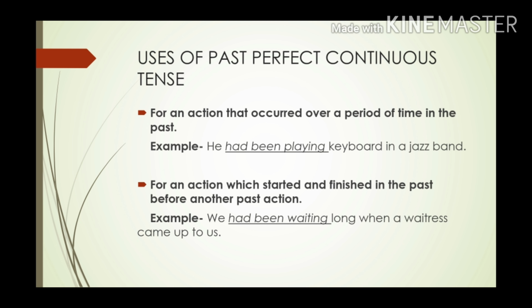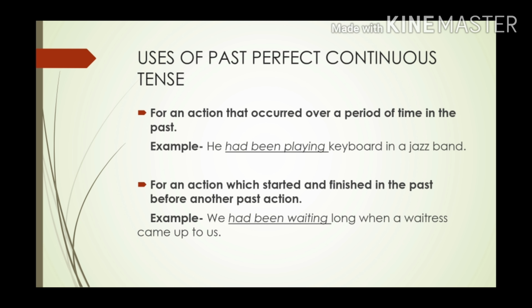For an action that occurred over a period of time in the past. Okay, any action that happened in the past for a period of time. For example, he had been playing keyboard in a jazz band. So that means this action was in progress for some period of time in the past. And for an action which started and finished in the past before another past action, that means one action was started and finished before the other action started in the past.